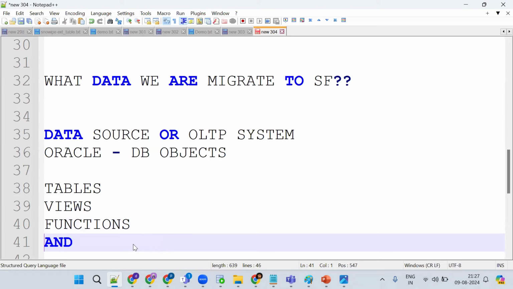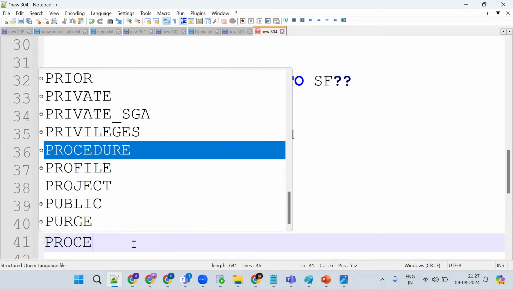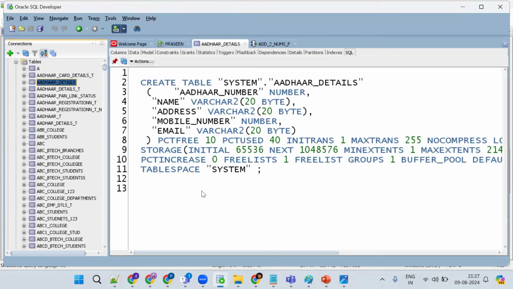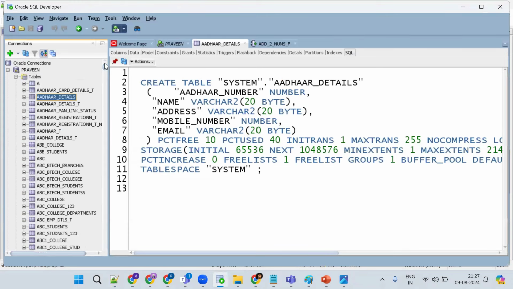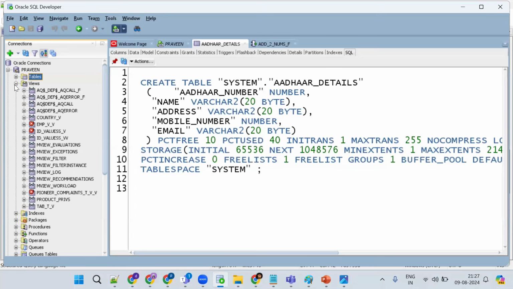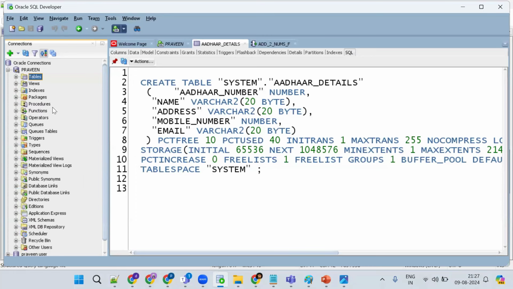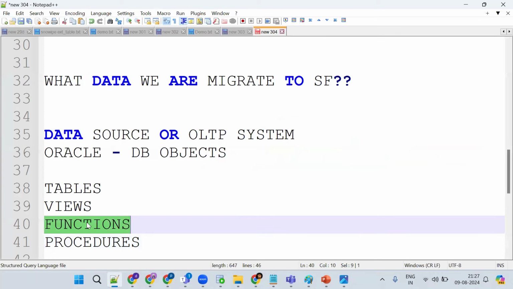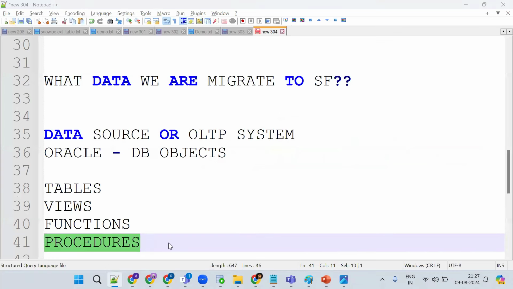Okay, functions and procedures. I'll try to explain. Assume this is my Oracle database, and this is my company's data. All these tables, all these views, all these functions and procedures are there. Now the company wants to migrate this. So what exactly do we want to migrate? The tables, the views, the functions and the procedures. I'll try to explain with a simple use case.